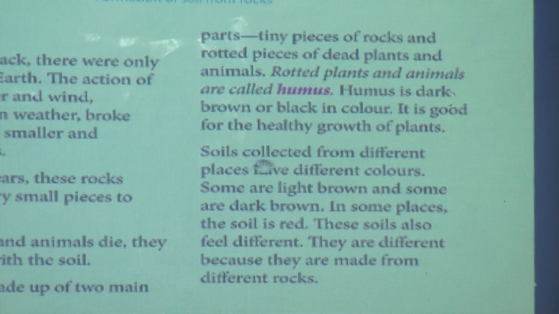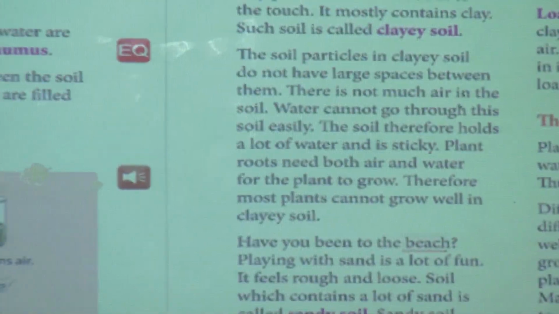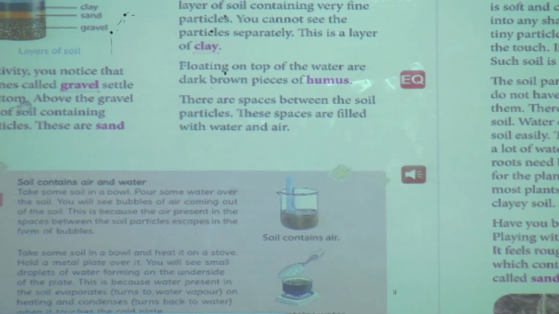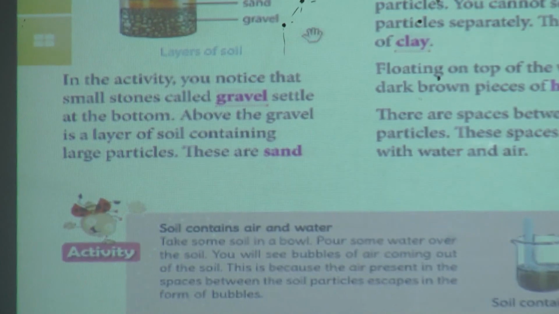Soils collected from different places have different colors. Some are light brown and some are dark brown. In some places, the soil is red. These soils also feel different. They are different because they are made from different rocks. In the activity, you notice that small stones called gravel settle at the bottom. Above the gravel is a layer of soil containing large particles.